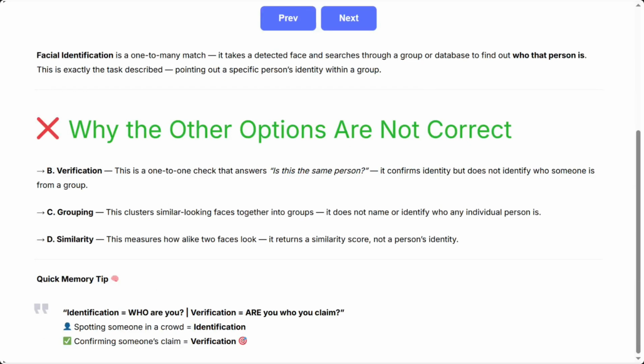D. Similarity. This measures how alike two faces look. It returns a similarity score, not a person's identity. Quick memory tip. Identification, who are you? Verification, are you who you claim? Spotting someone in a crowd equals identification. Confirming someone's claim equals verification.